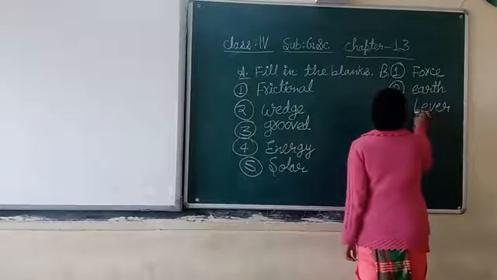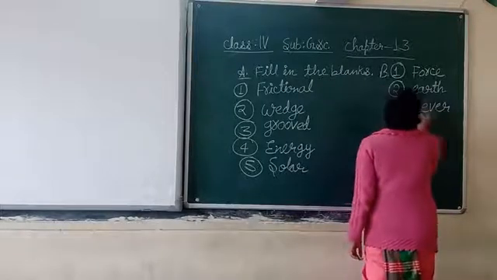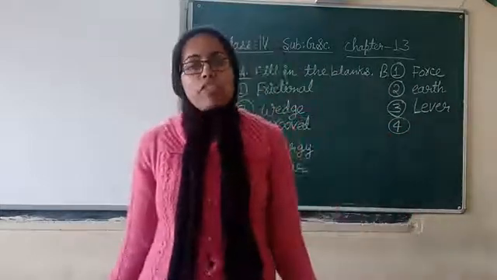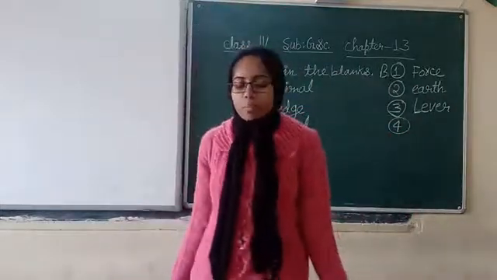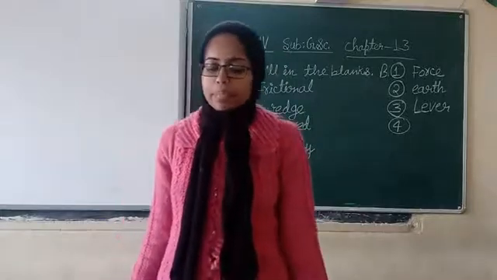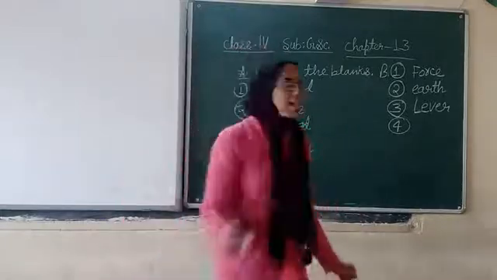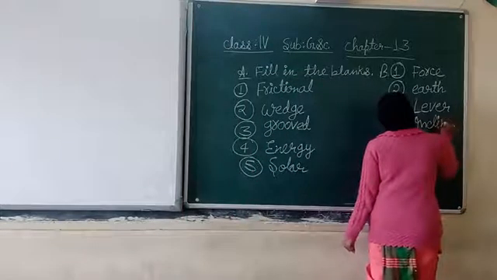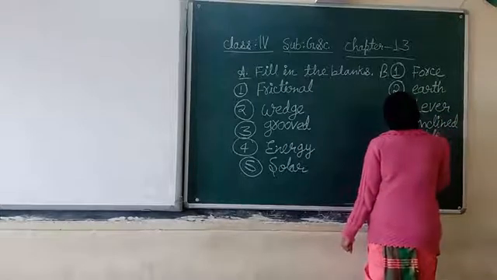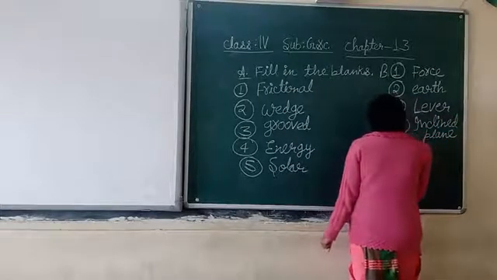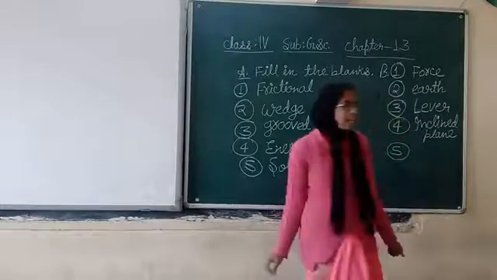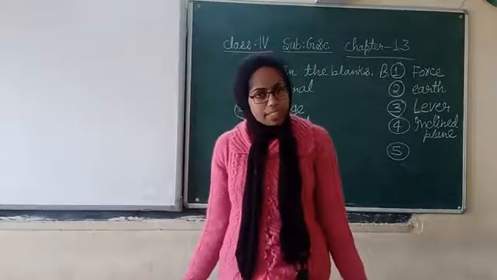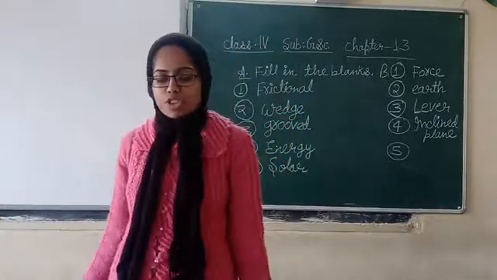Okay, now question number 4. A slide is an example of dash. We have 3 options: pulley, screw and inclined plane. Which is the correct answer? A slide is an example of inclined plane. Last option is correct here, and we have to put a tick mark in the last box. I-N-C-L-I-N-E-D P-L-A-N-E, inclined plane. Clear?